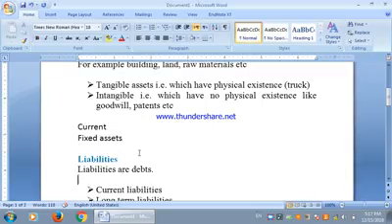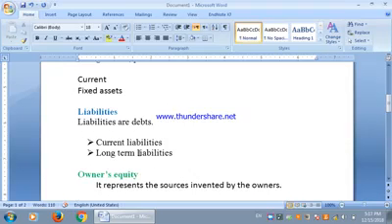After the assets we have liabilities. Simply, liabilities are the debts, where the business has taken loans from creditors, that may be banks, financial institutions, or through the issuance of bonds. So all those debts will be considered as liabilities, and generally we have two sorts of liabilities: current liabilities and long-term liabilities.